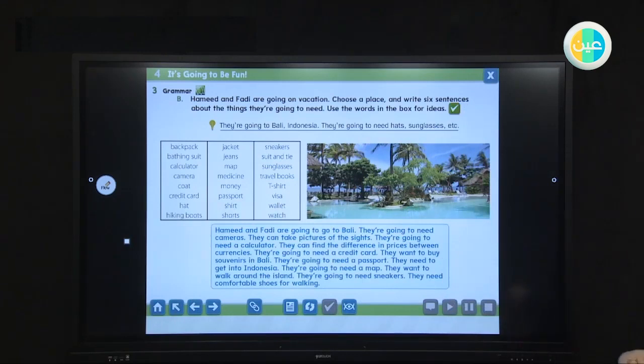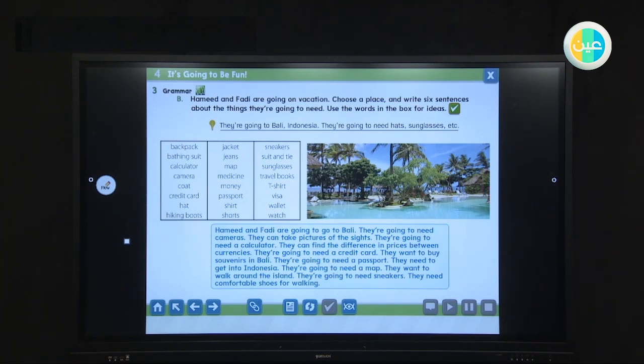Okay, we can read it now. This is an example of the sentences. Hamad and Fadi are going to go to Bali. They are going to need cameras. They can take pictures of the sites. They are going to need a calculator. They can find the difference in prices between currencies. They are going to need a credit card.